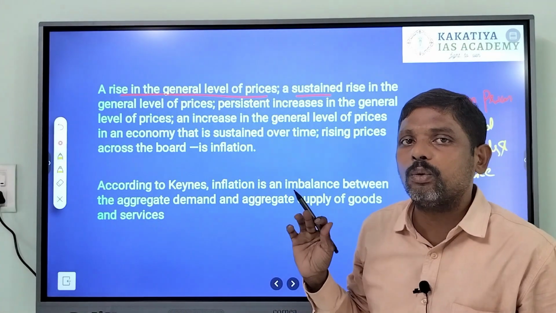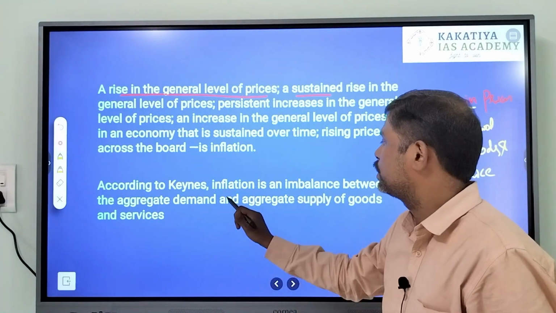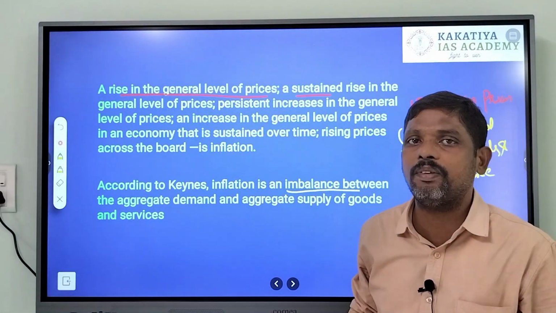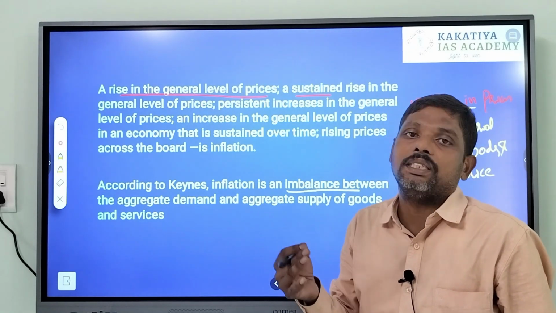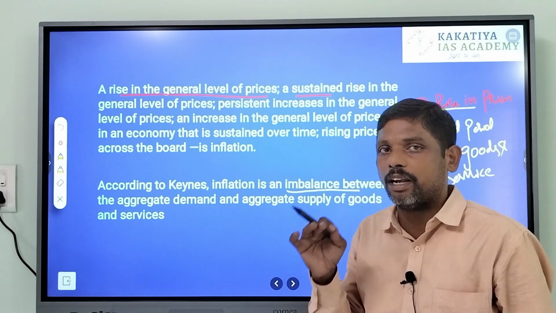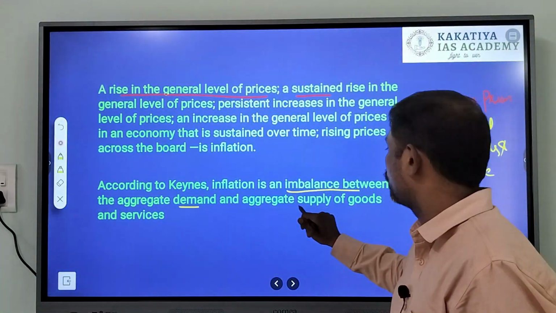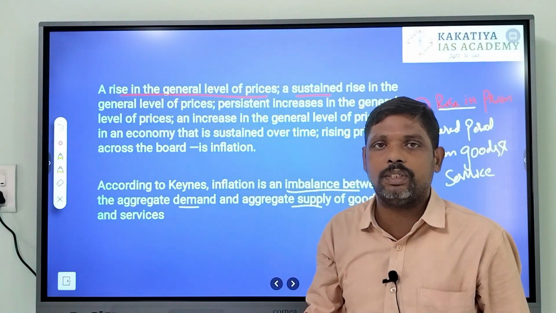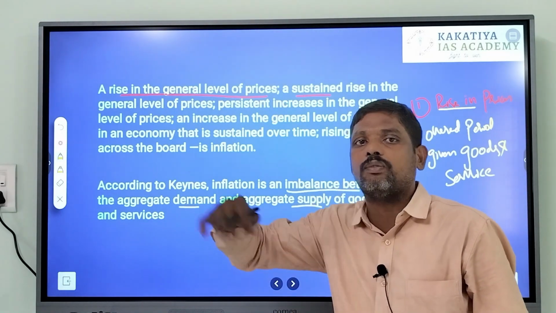According to Keynes, the causing factor behind inflation is the imbalance between demand and supply. That is, the rise in prices can generally be attributed to the imbalance between the demand and the supply of goods and services. There are different other factors, but our intention here is not to go into the details of this topic.